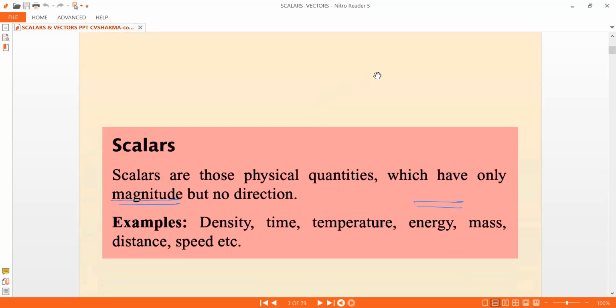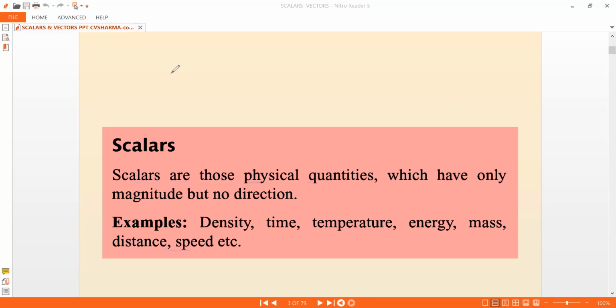What are scalars? Scalars are those physical quantities which have only magnitude but no direction. All of you know all these things, I hope. What are the examples of scalars? Density, time, temperature, energy, mass, distance, speed, etc. These have only magnitude, but they have no direction. Those are called scalars.